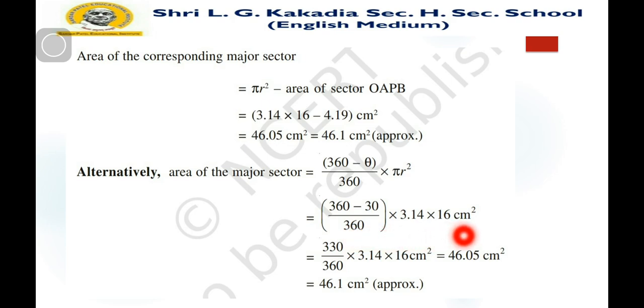It is approximately 46.05 centimeter square, and so the approximate answer is 46.1 centimeter square. So by both methods we can find the major sector, by using this formula or by using this formula.